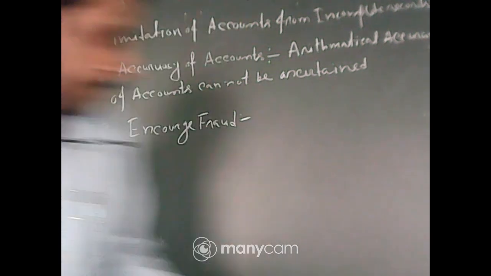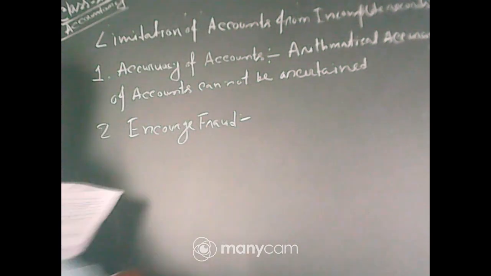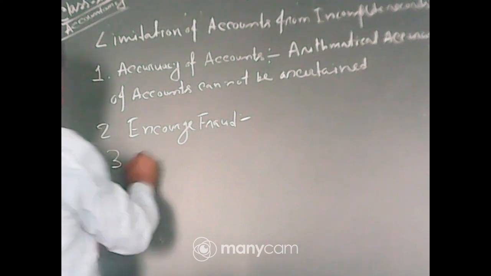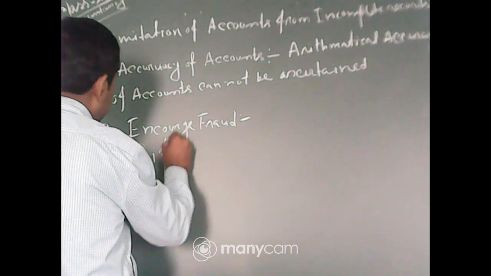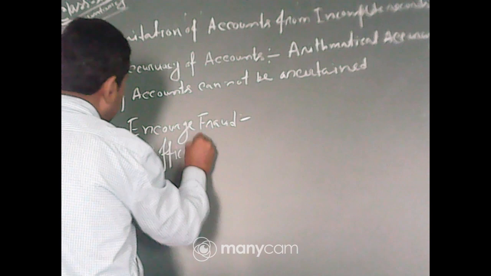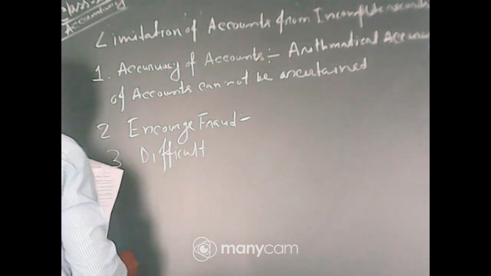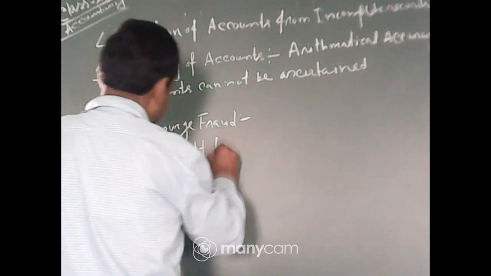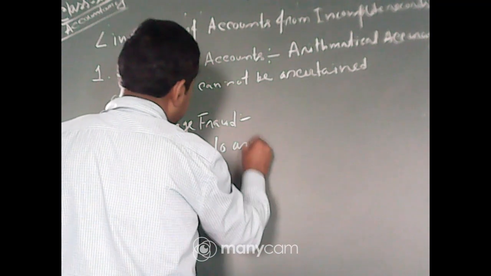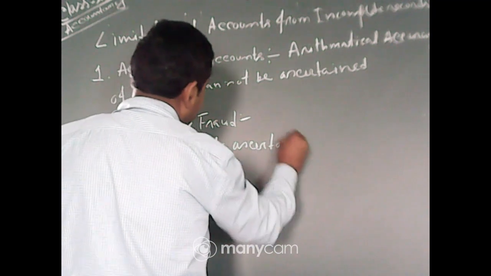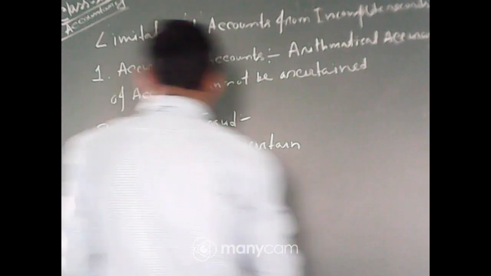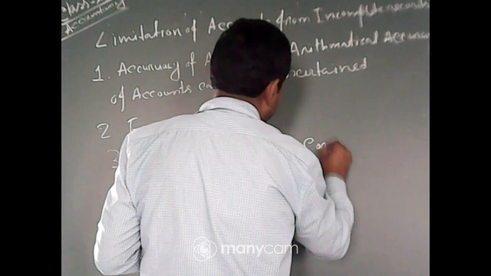Number 3, difficult to ascertain correct profit or loss.